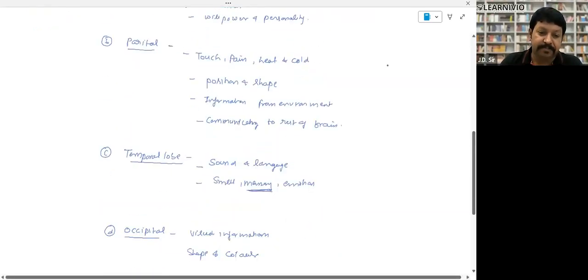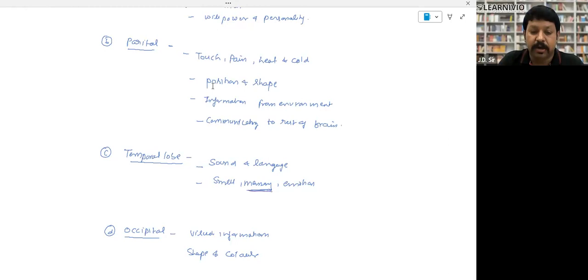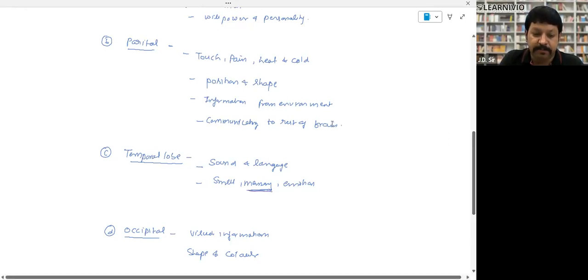Then parietal. The functions of the parietal are touch, pain, heat, and cold. Right. It also decides position and shape. It takes information from the environment, and it communicates to the rest of the brain. Right. That is the function of parietal.